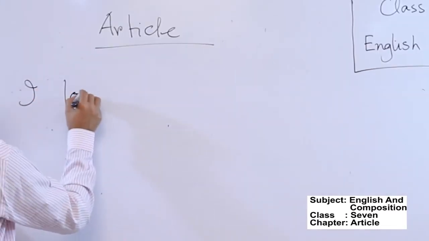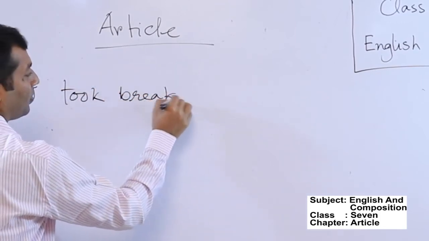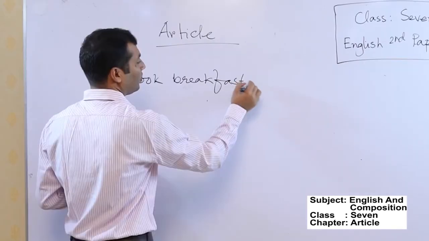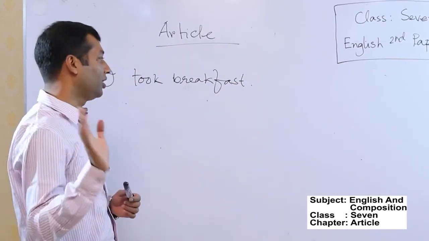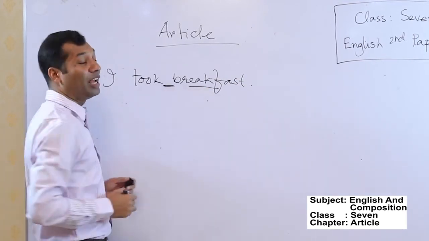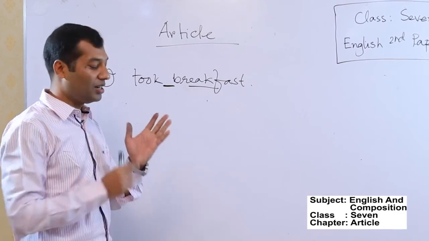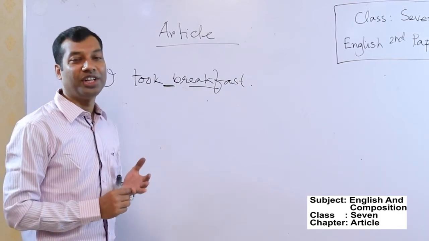I took breakfast. So you cannot say I took the breakfast or I took a breakfast. You cannot use any article before the names of the meals. The names of the meals are breakfast, lunch, supper or dinner.